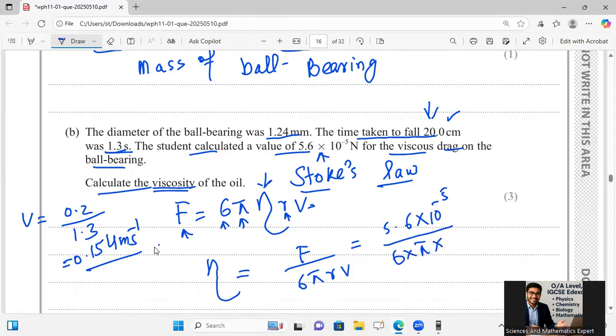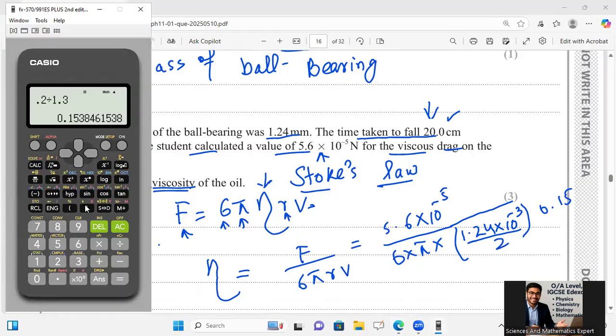I have to divide by 2 because the diameter is 1.24 millimeter, so I'm taking 1.24 multiply 10 raised to the minus 3, divided by 2, since it is in millimeter form. And in the last, the v is 0.154, 0.15. So by putting all of these values in the calculator, let's check what answer it gives us.